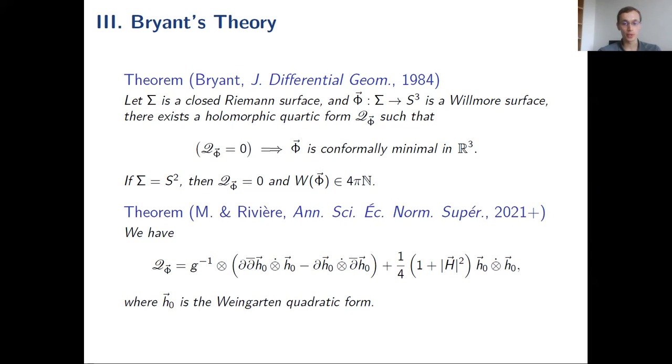And it's quite interesting because if you look at the case H equals 0, you get 1/4 times h0 times h0, where h0 is this Weingarten quadratic form, which for a minimal surface, for example, is just what is sometimes called the Hopf differential. And it's exactly the quartic form that is used by Calabi to classify the minimal spheres into spheres.